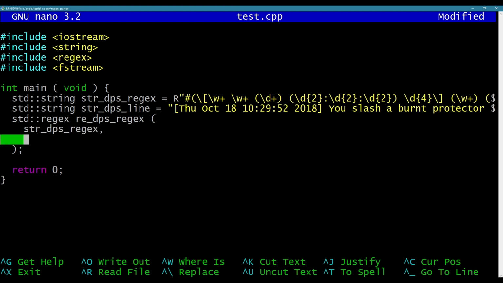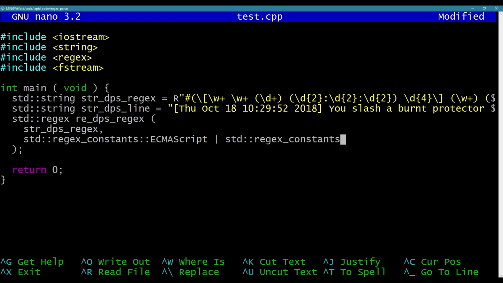The flags I'm going to give it are std::regex constants ECMAScript, and lowercase icase. Yeah, that should be fine for that.